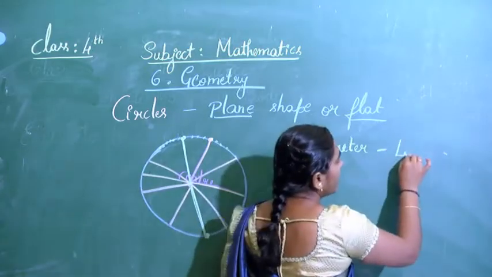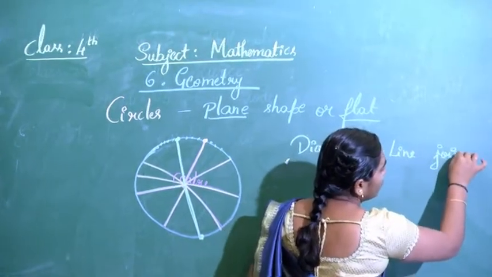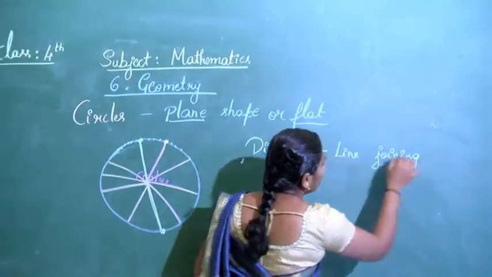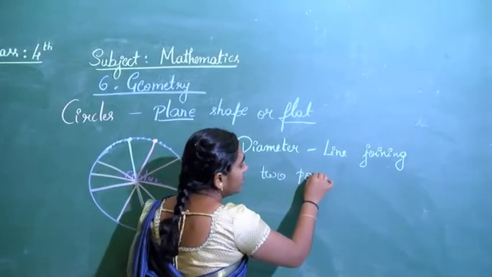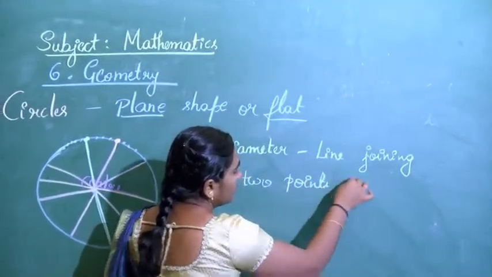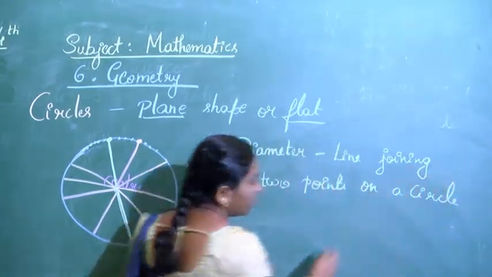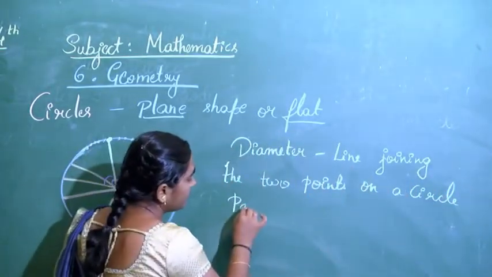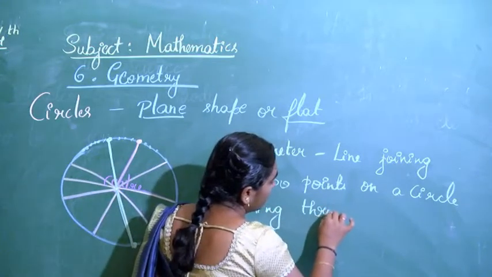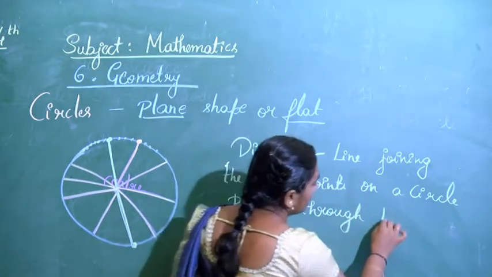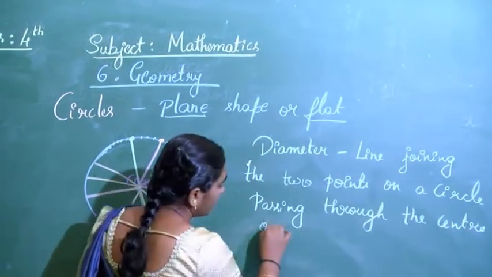So we can define diameter as the line joining two points on a circle and passing through the center of the circle.